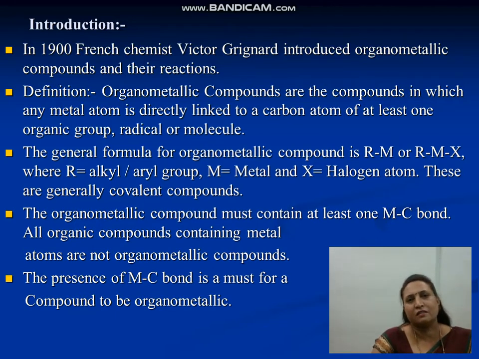The French scientist Grignard firstly introduced these organometallic compounds in his reactions. Now, the definition of organometallic compounds. Organometallic compounds are the compounds in which any metal atom is directly linked to a carbon atom of at least one organic group or radical or molecule.